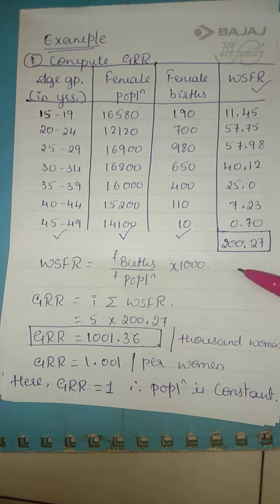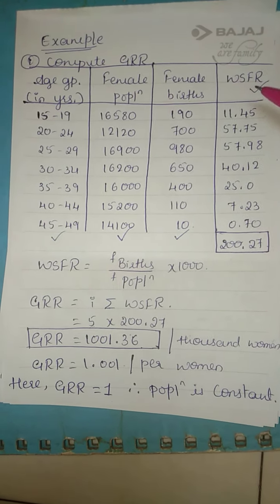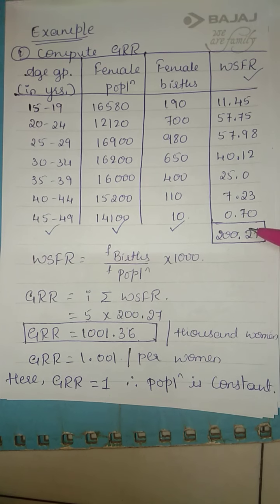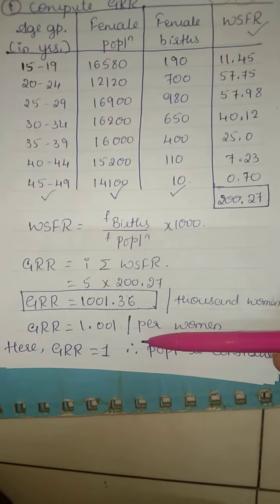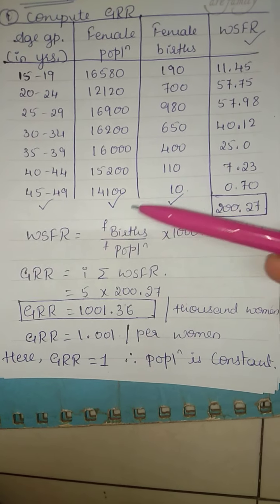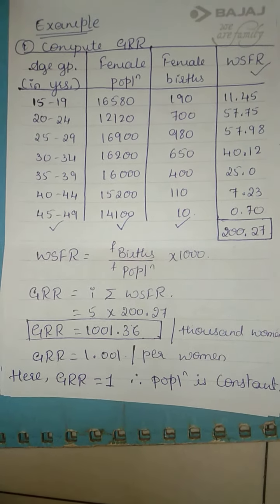This is a 5 marks problem. They'll give you 3 columns. You are supposed to find WSFR, get the total of this, substitute and get the result. And the formula of WSFR you have to write.